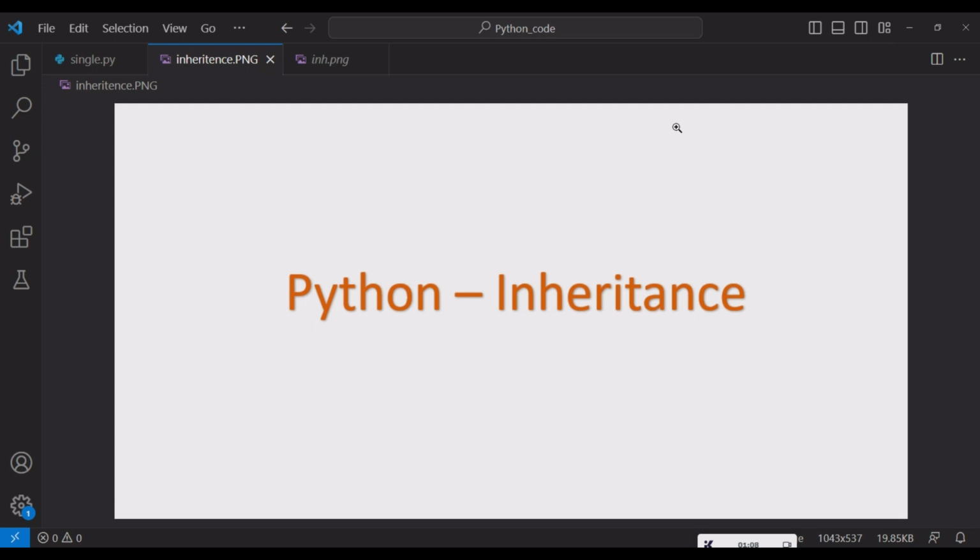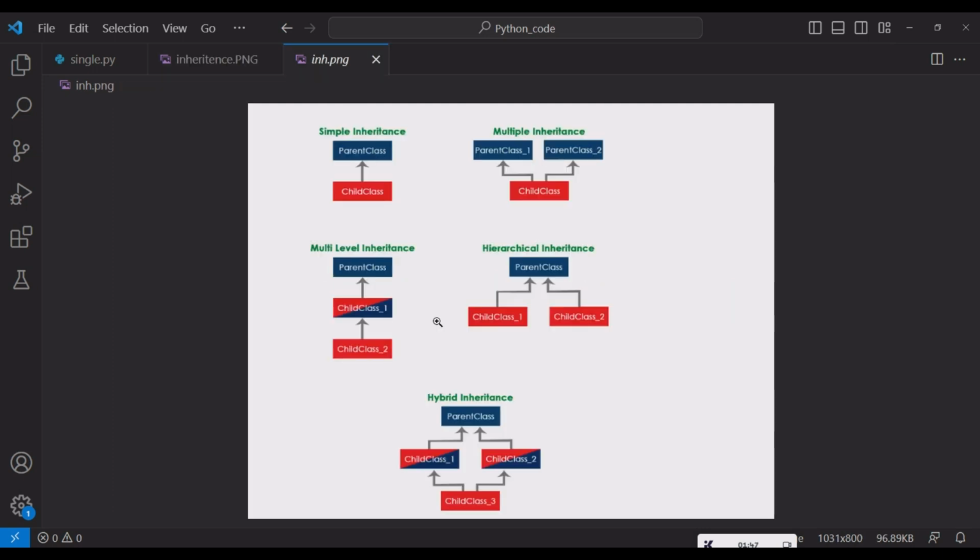The new class inherits all the attributes and methods of the superclass and can also have its own additional attributes and methods. Now we will see the different types of inheritance.